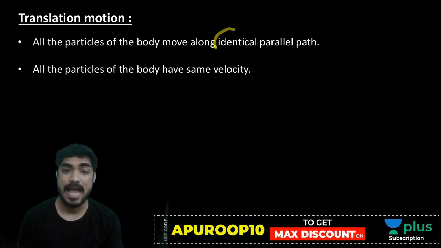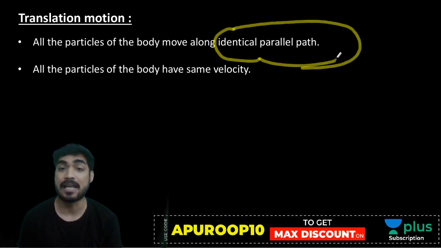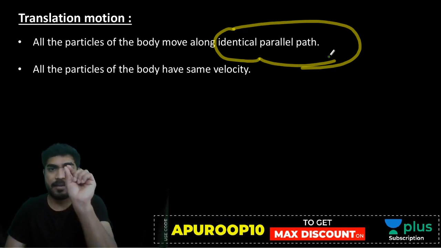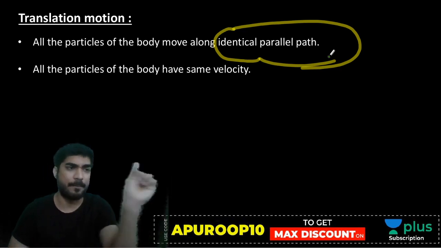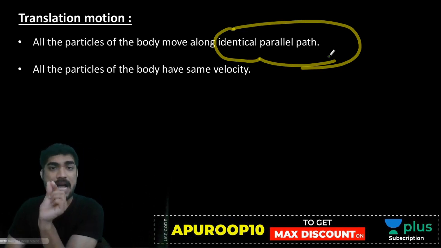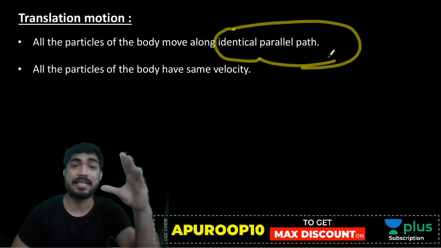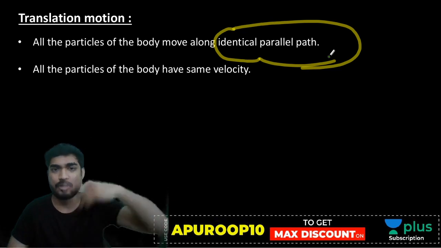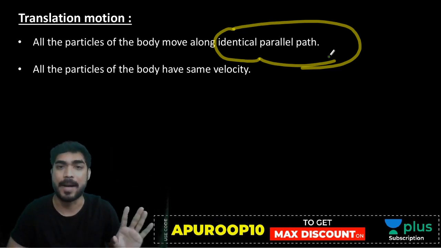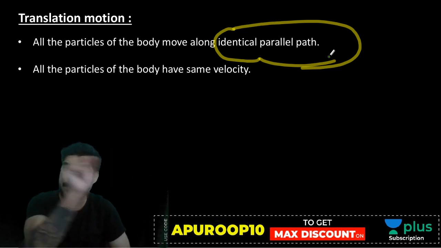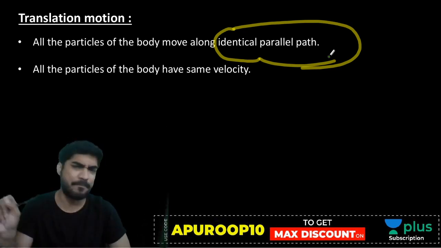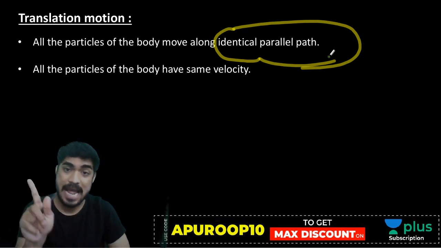Means, let's say there are two particles A and B. If A has this particular path, B will also have identical parallel path. Identical means it will be similar to A's path and parallel to A's path. Is it clear? Not same path, but identical and parallel path.